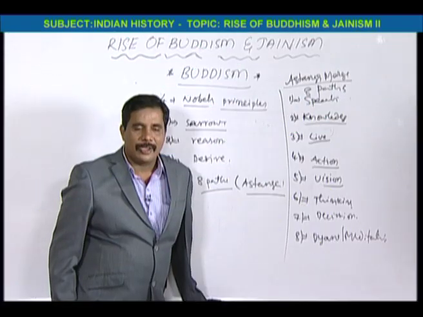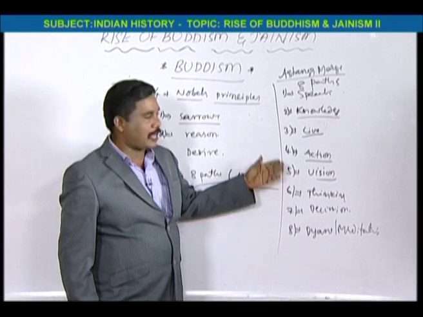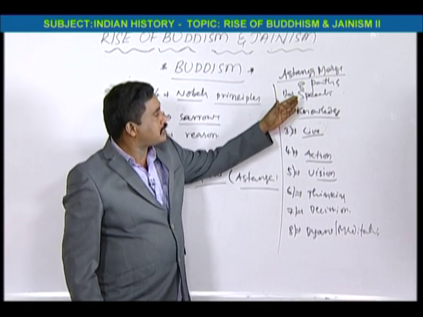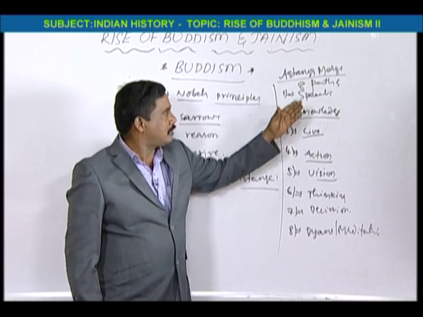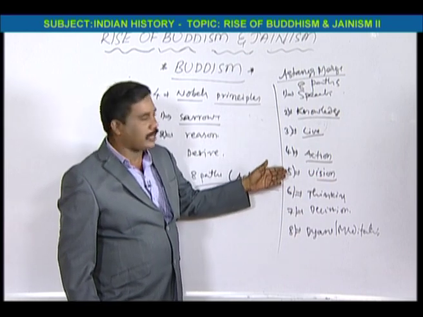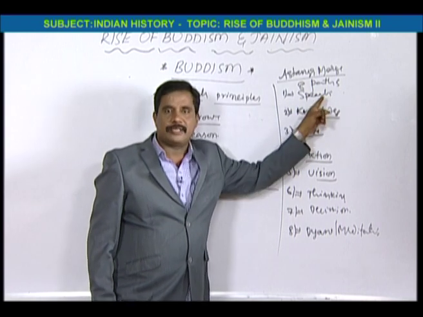So here we have 8 paths or Ashtanga Marga. First one, right speech, also we can say samyak vak. In Buddhist language, we say samyak, but we are telling in English now, that's why it is called right. Samyak vak, right speech.